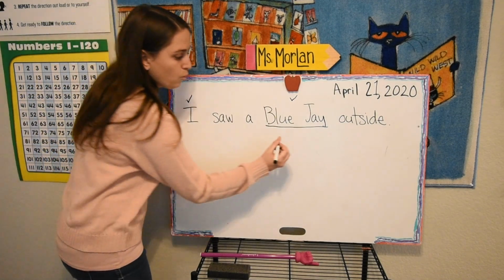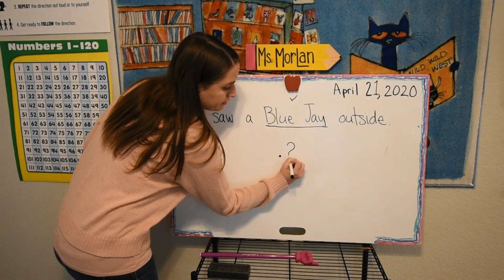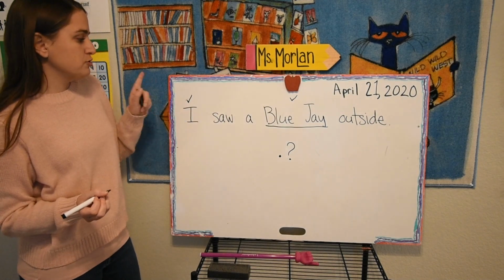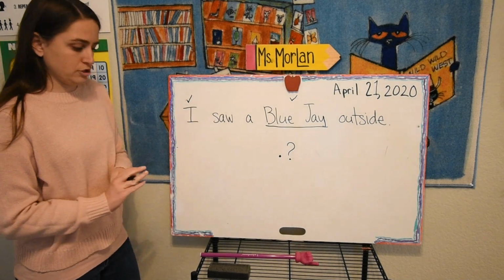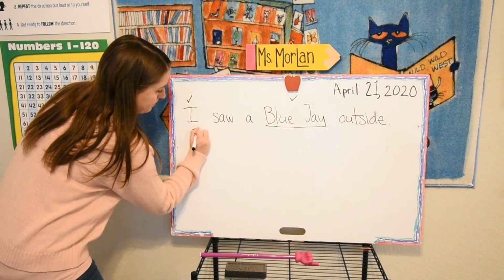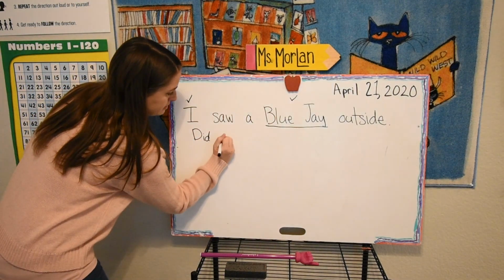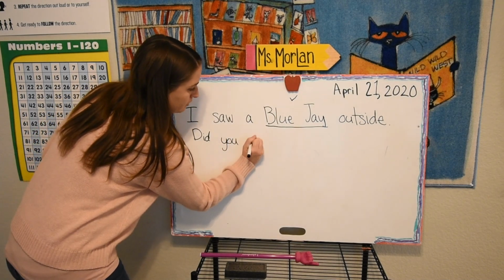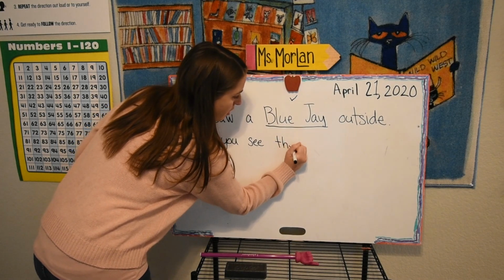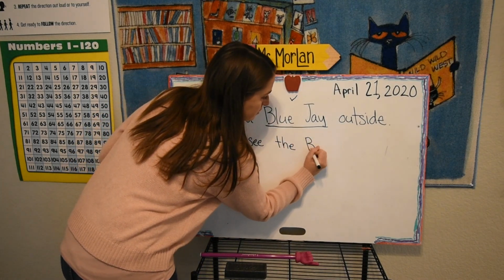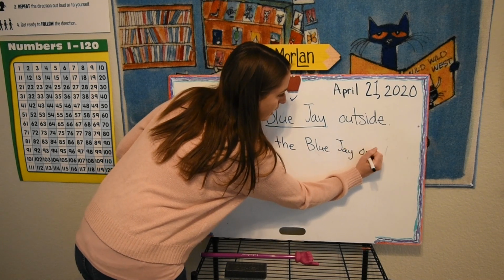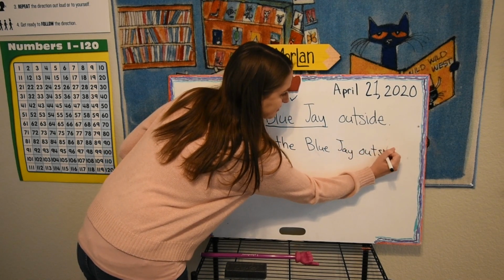Okay? When you are asking a question, you use a question mark. Okay, so what I'm going to do is I'm going to turn this into a question. So I'm going to say, did you see the blue jay outside?